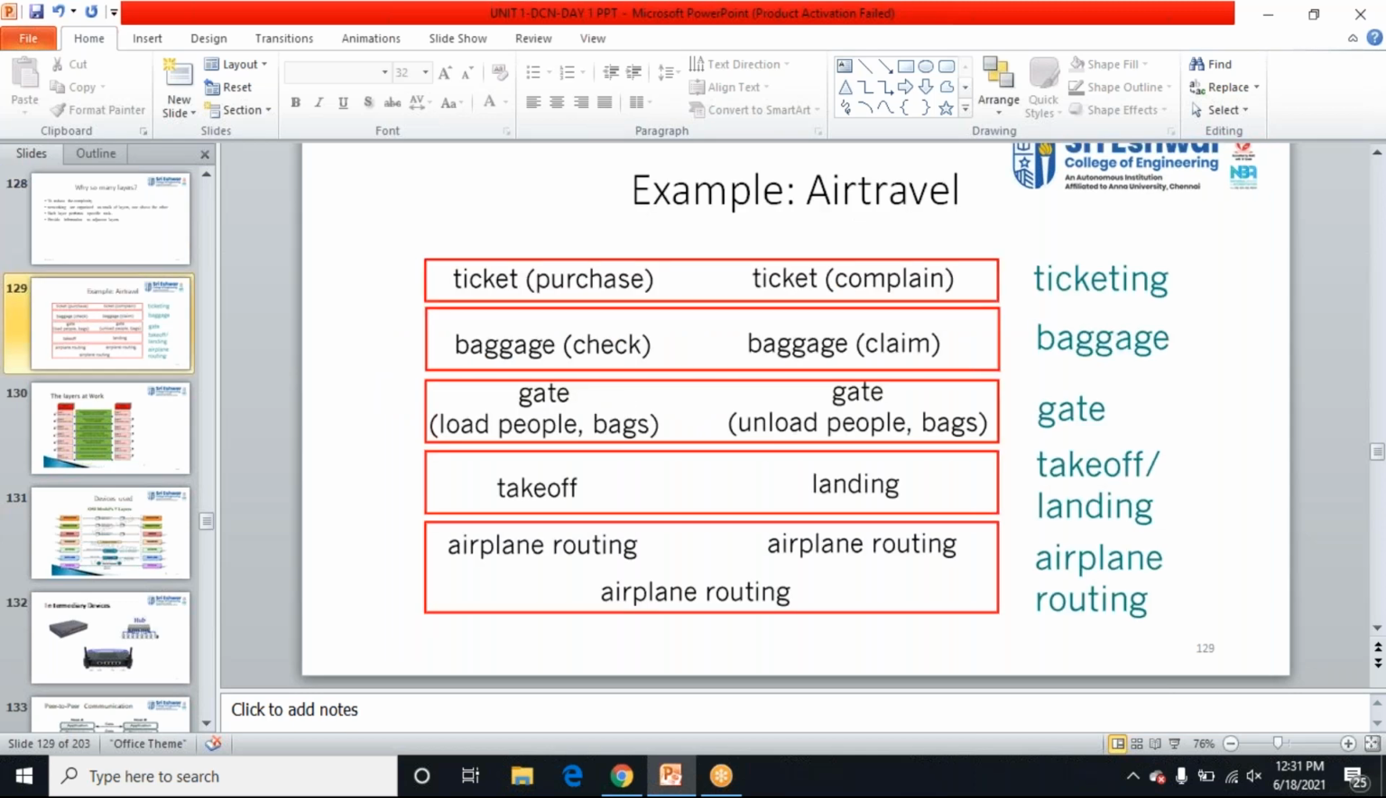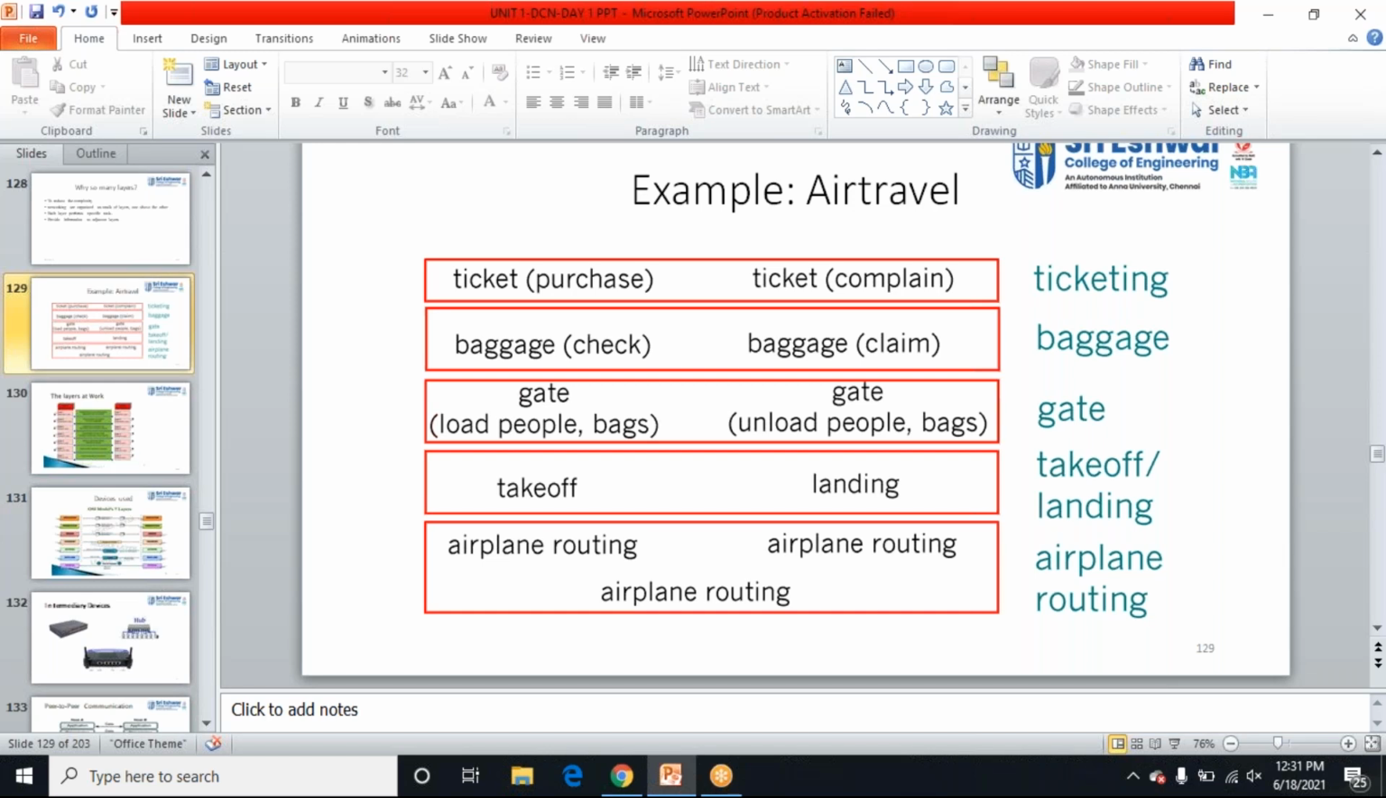Example, air travel. In air travel, we purchase the ticket, then we check the baggage, then at the gate we load the people, then take off. Then the aeroplane is routed, then lands, right? The same procedure applies here also. The data is encoded, converted into segments and then frames, then bits, and at the end the data is decompressed. The same example.